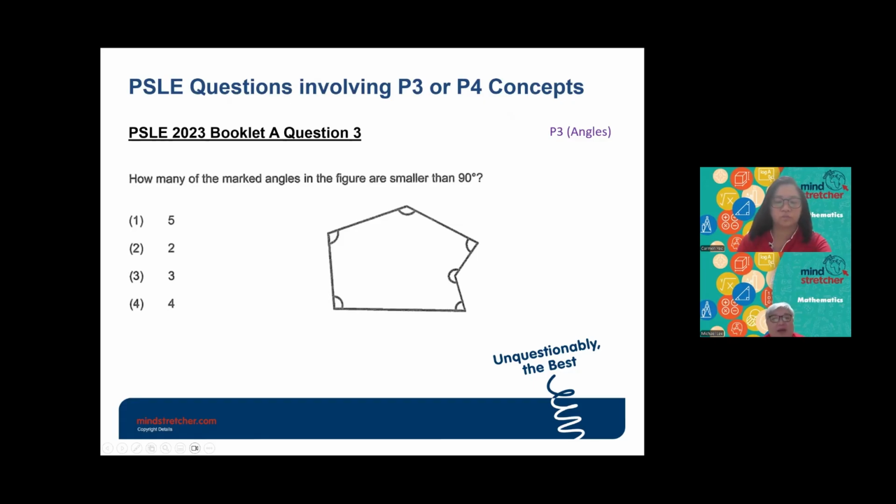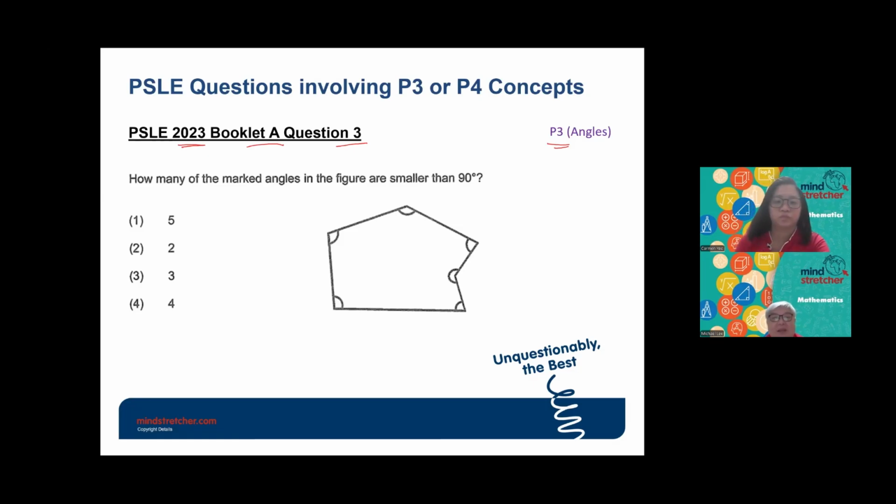So this will be one of the example questions. This question came out in the year 2023, under booklet A, question 3. This is a question on angles, and this is from P3, because in P3 they learn about angles that are greater than 90 degrees and angles that are smaller than 90 degrees.